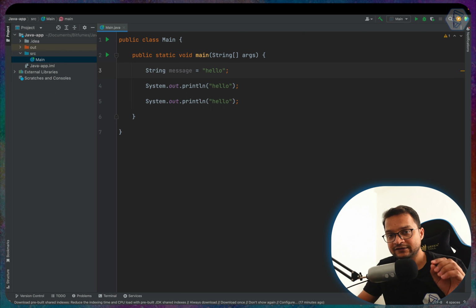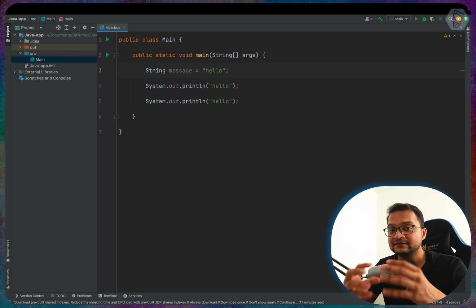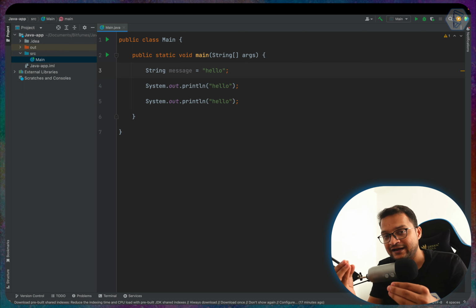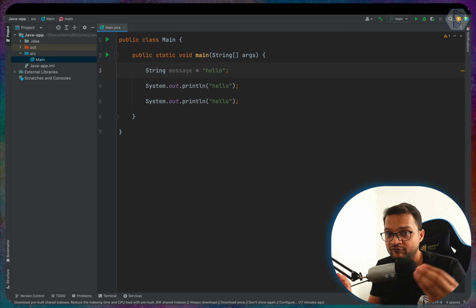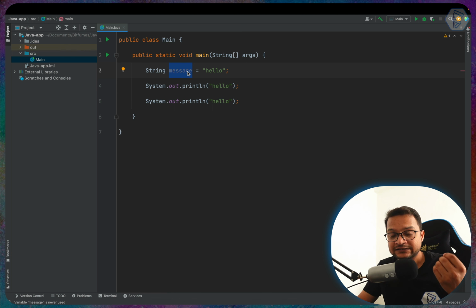So the type of container, or I can say the type of value that will be available inside the container, is going to be a string. This is very important for Java to know the type of the value. So the value is a string.